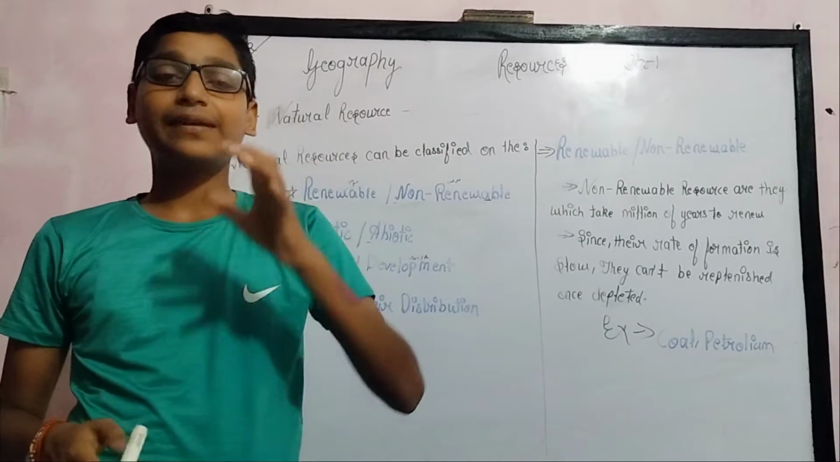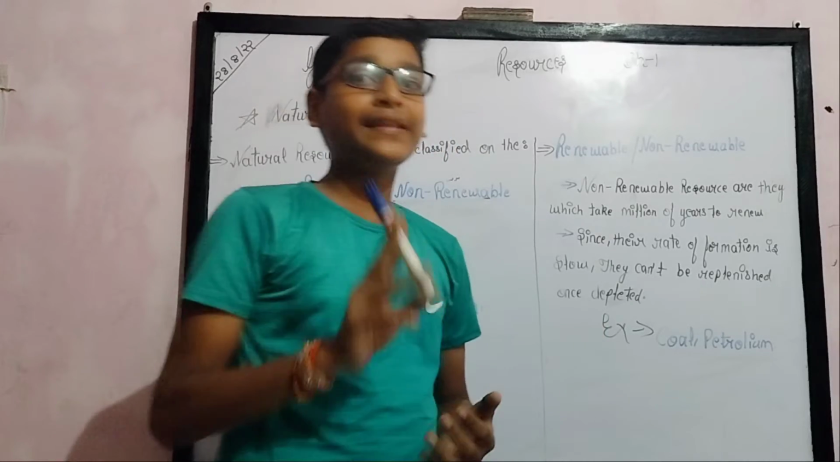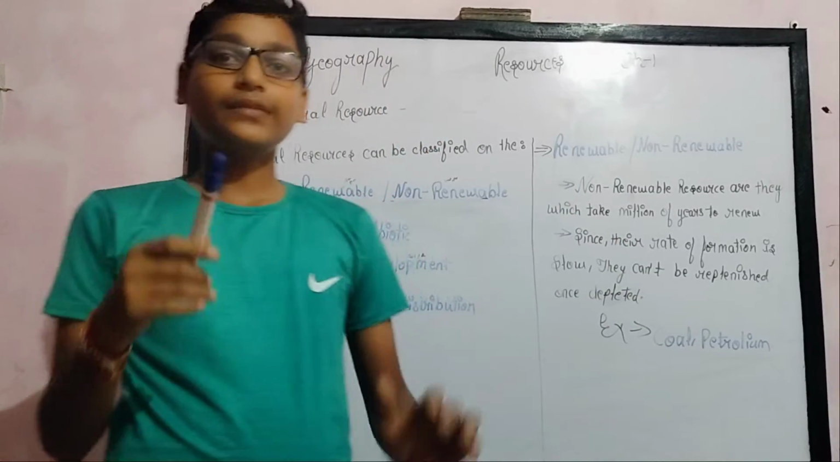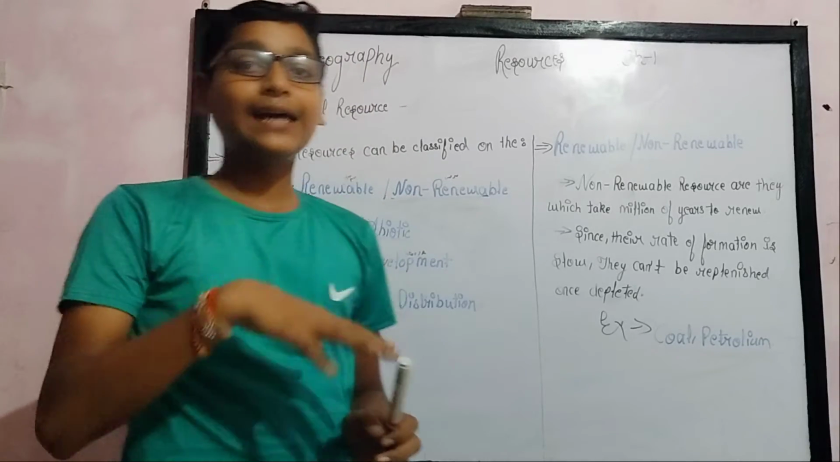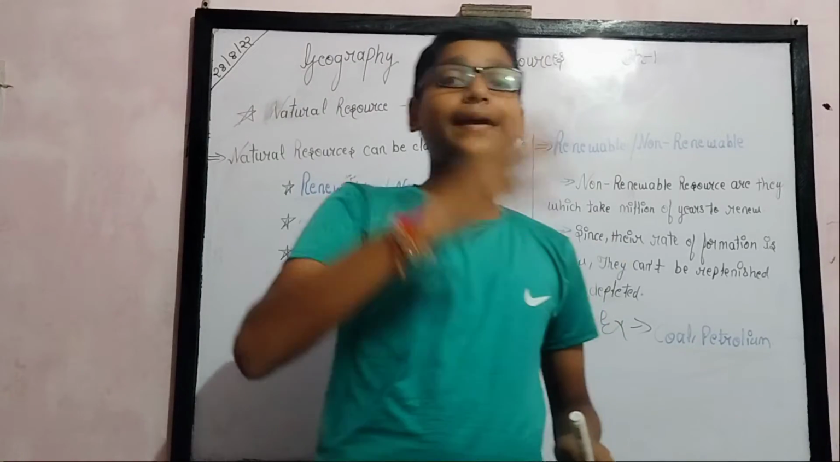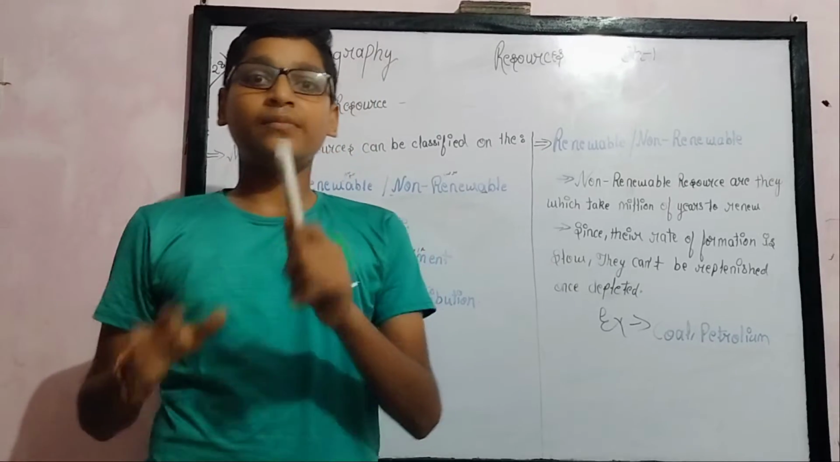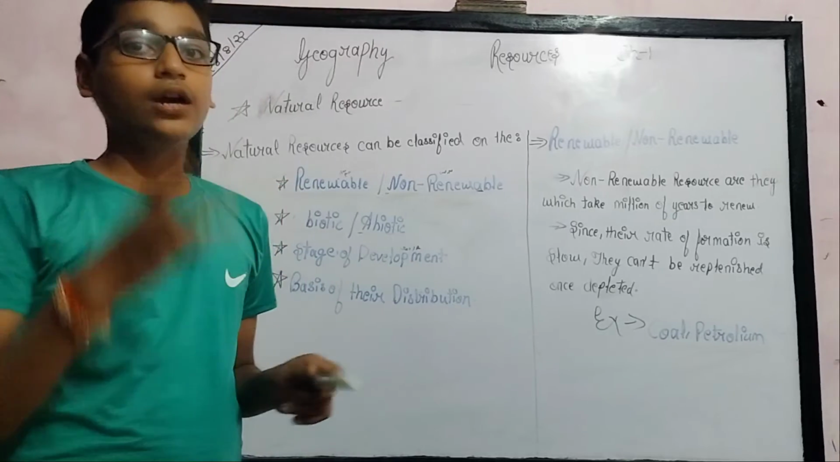Man-made resources are the resources that are made by man, like a car. A car is a resource that man has made, so it is man-made. And third is human. A human has the ability to make or renew a resource into a new resource. So human resource is the most important of these three.